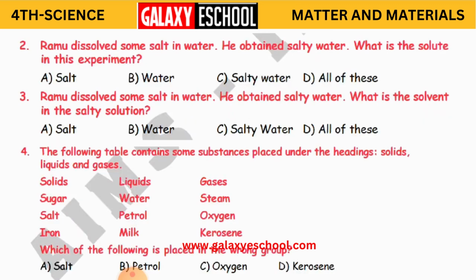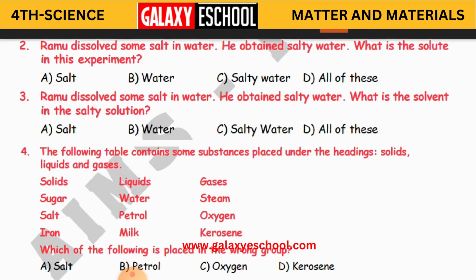Clear? Now the second question is: Ramu dissolved some salt in water. He obtained salty water. What is the solute in this experiment? He put some salt in water, and the normal water became salty water.